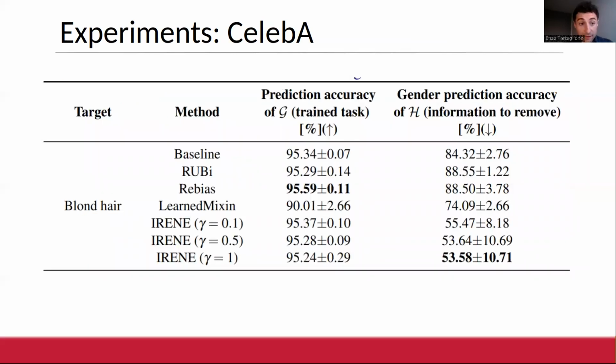And we see, for instance, that all the approaches, including the baseline, have very high prediction for gender, but with IRENE, we see that the performance is minimally impacted, and we can practically remove information related to the gender, approaching 50% classification, which is essentially a random guess.